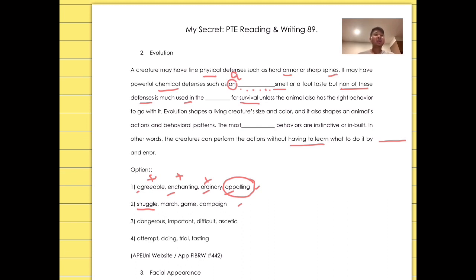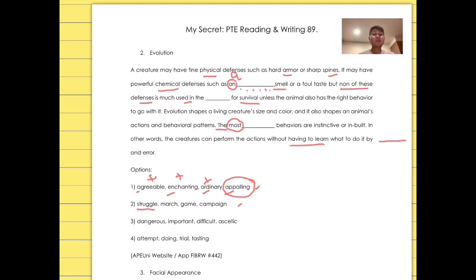Okay, we're going to have a look at the third one first. You have the article "the" here, which is a specific, definite article, and here you have "most." So I think we all agree that in this blank we have to go with an adjective. The most dash behavior, let's have a look at the options. Can it be dangerous? The most dangerous behaviors, I don't think so.